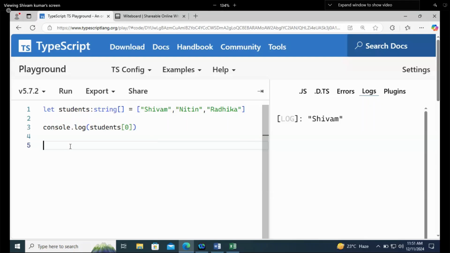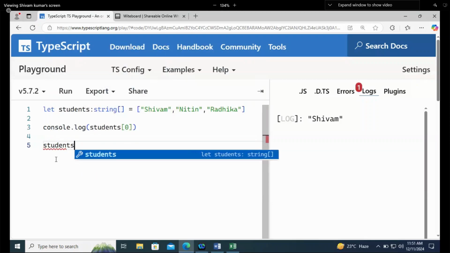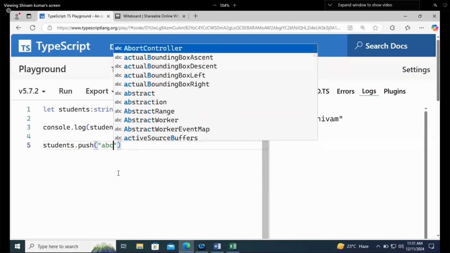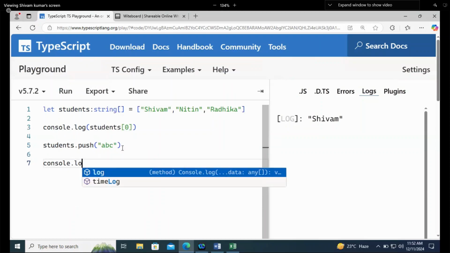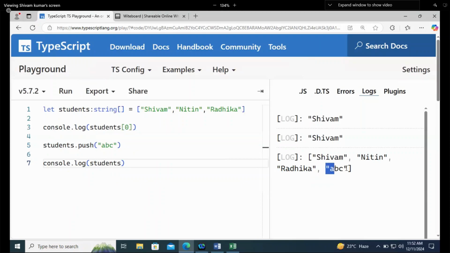Now, push means pushing something, pop means popping out something. Now, what I will say is students.push, let's say I will write like this, and anything, let's say ABC. If I'm writing students.push ABC, and once you check it with console.log students, once you run it, ABC is added. Now you can check what is stored in the third index.